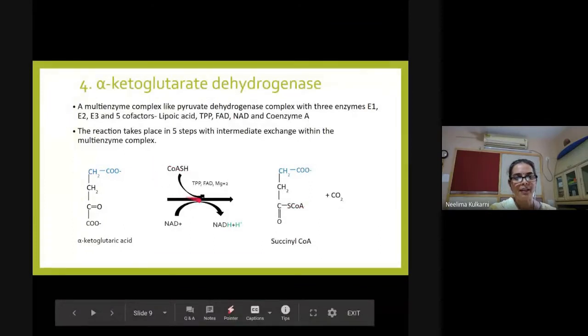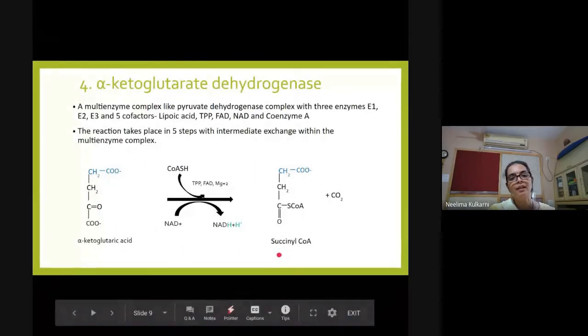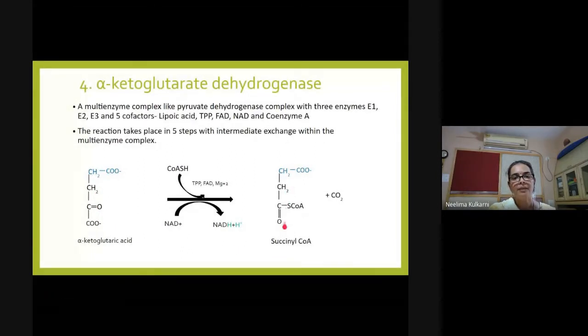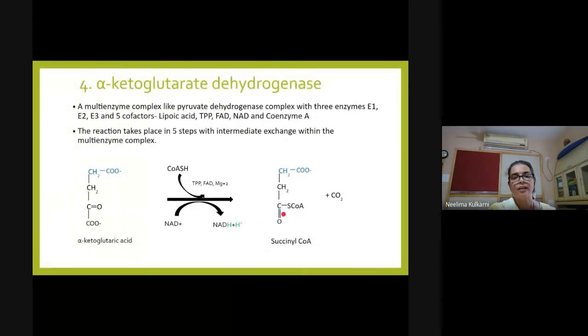Coenzyme A is used as a cofactor. It gets attached to the alpha ketoglutaric acid to form succinyl CoA. This terminal carboxylate group is lost. You can see here, this was a 5 carbon compound. This 5 carbon compound gets converted to a 4 carbon derivative, succinyl coenzyme A. Once succinyl coenzyme A is formed, you can see here coenzyme A is attached, so this is also a thiol ester.